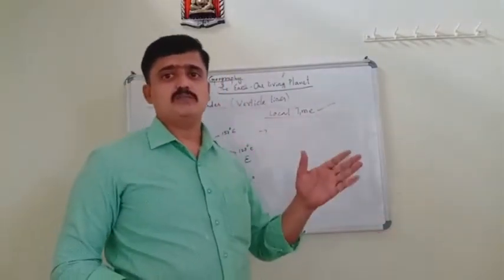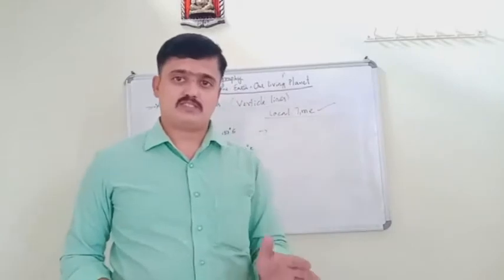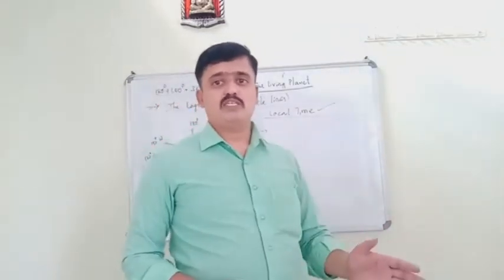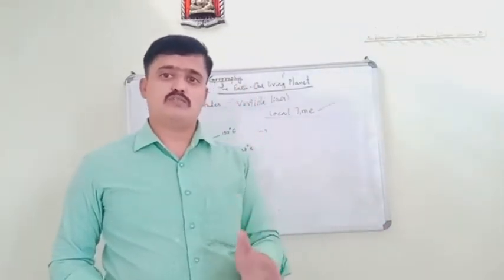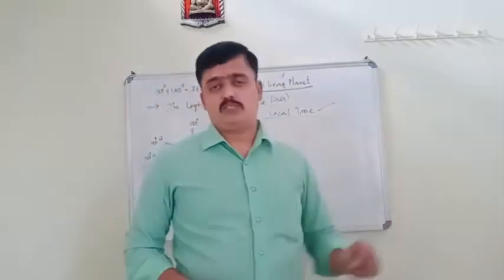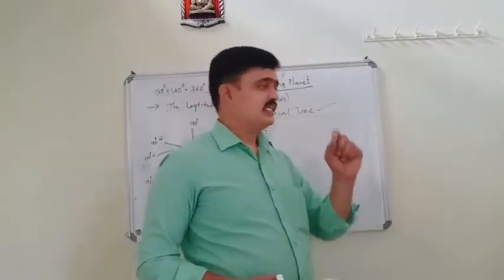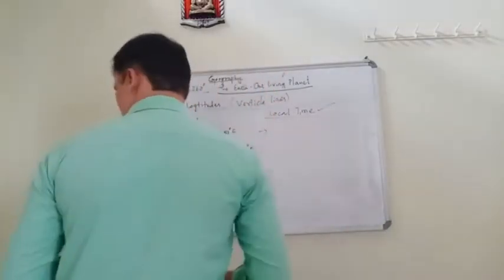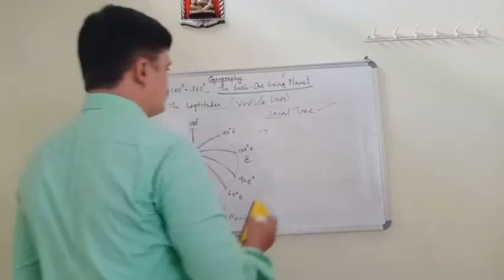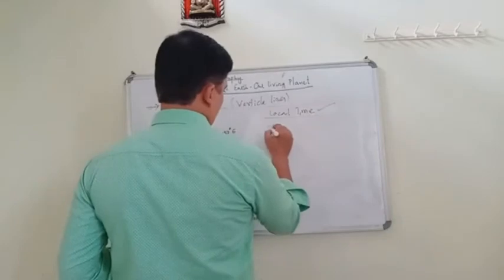Did you understand what local time is? It is according to the longitude of a place, or the position of the sun at that place, so we call it local time. We are going to measure the local time. Understood? Next, standard time. So what is the difference between standard time and local time?